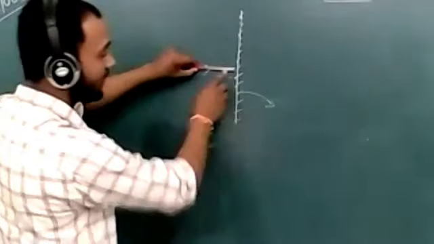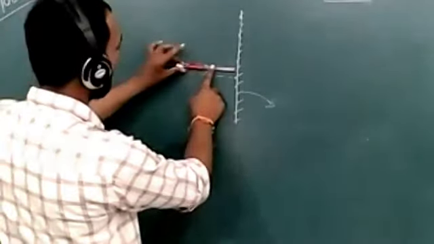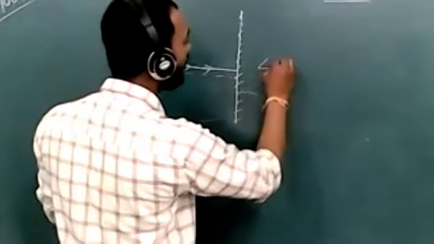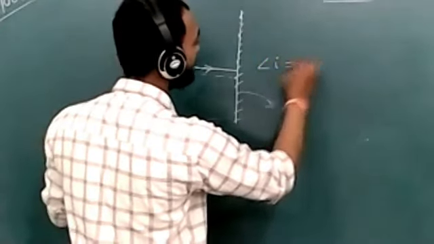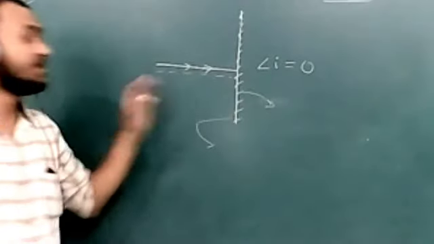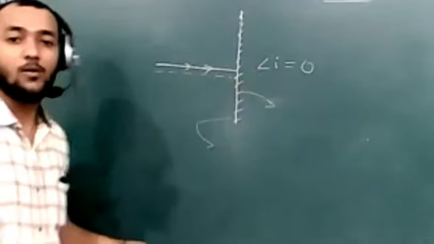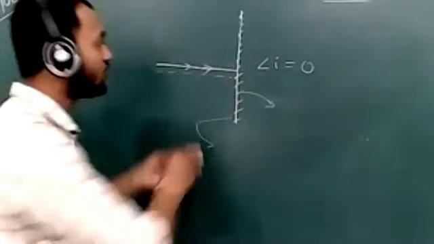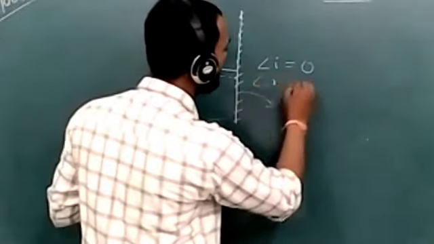This is the incident ray and this is the normal, in the same line, so it makes 0 degree with the normal. So in this case, the angle of incidence is 0 when light rays fall perpendicular to the mirror surface. From the laws of reflection, the angle of incidence equals the angle of reflection, so the angle of reflection is also 0.